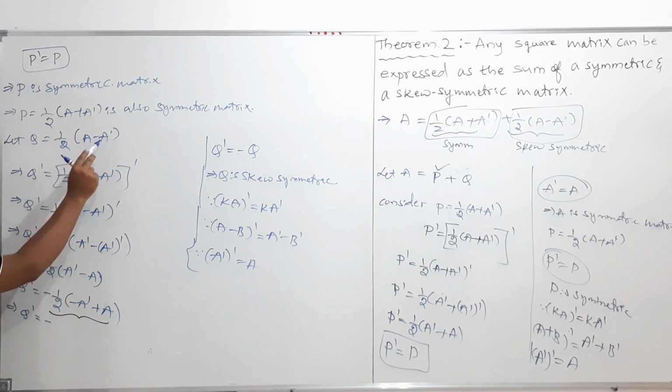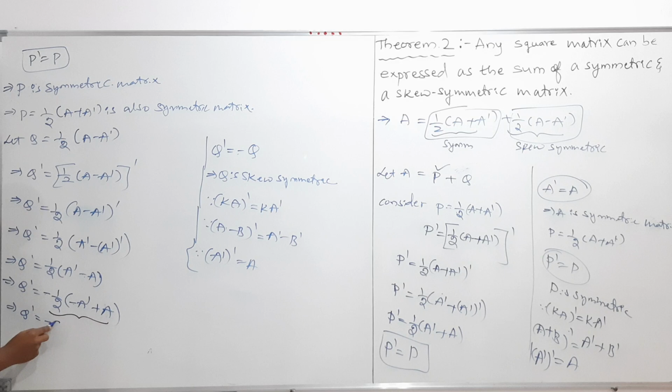Half into (A minus A dash) is nothing but Q only. You can observe A is there, minus A dash is there. So in place of this half into (minus A dash plus A), I am writing the value Q. So therefore Q transpose is equal to minus Q.